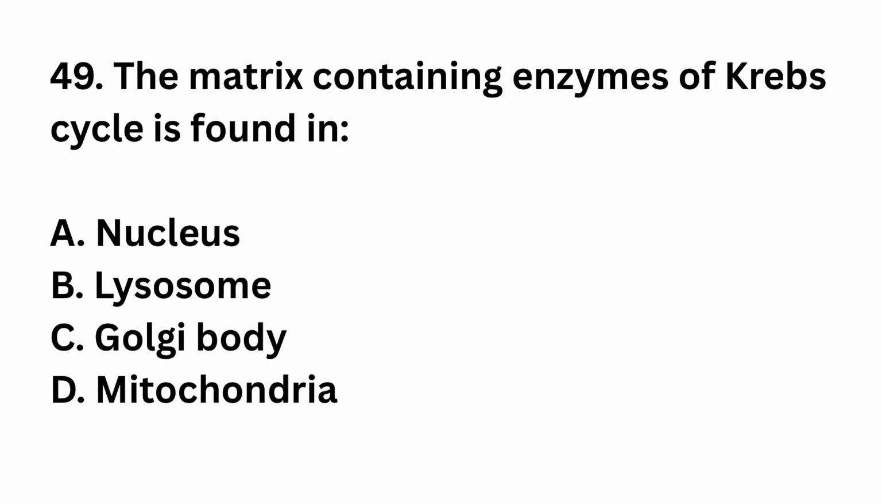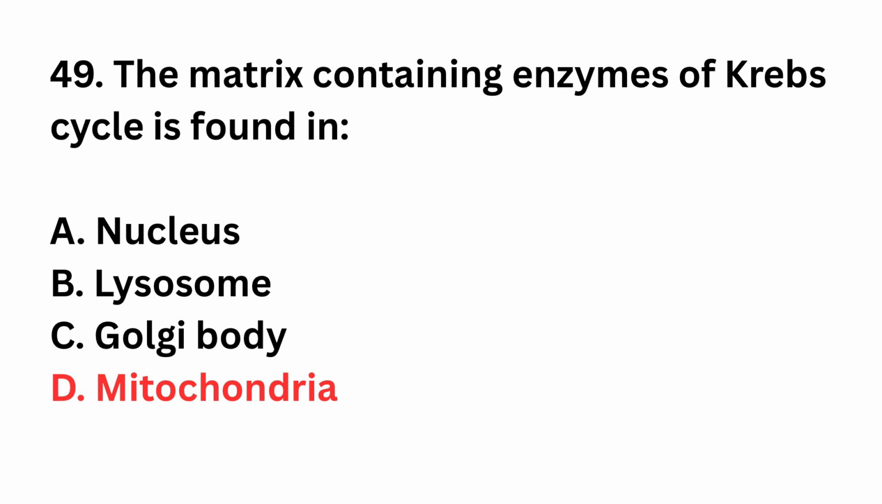Question number 49. The matrix containing enzymes of Krebs cycle is found in nucleus, lysosome, Golgi body, mitochondria. The right answer is option D, mitochondria. Mitochondrial matrix hosts Krebs cycle enzymes.